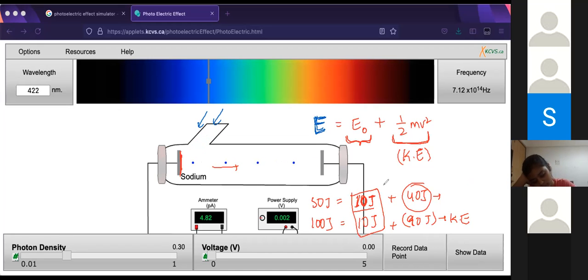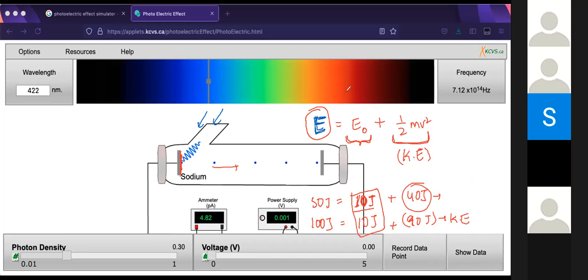Could you explain the kinetic energy part? Yeah. Basically, whatever energy you're providing to the metal, this is constant. This is a property of the metal.